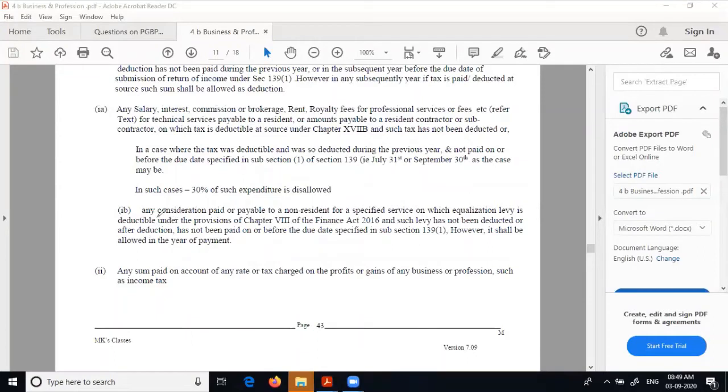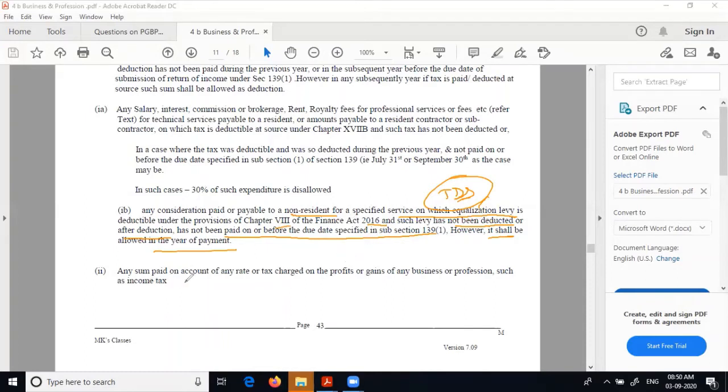Next one, IB: any consideration paid or payable to a non-resident for a specified service on which equalization levy is deductible under Chapter 8 of the Finance Act 2016. Such levy has not been deducted, or after deduction has not been paid on or before the due date. However, it shall be allowed in the year of payment. The equalization levy is another sort of payment made on which TDS has to be deducted. If it is not done, it will be disallowed. What is equalization levy? I'm not getting into that because it's a separate chapter.